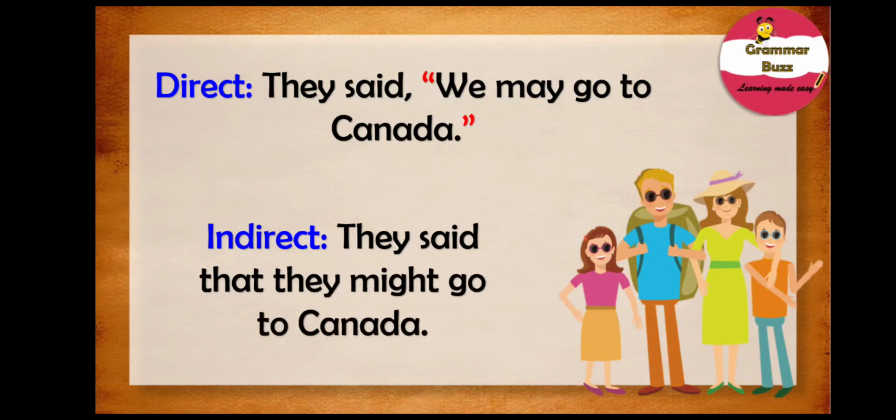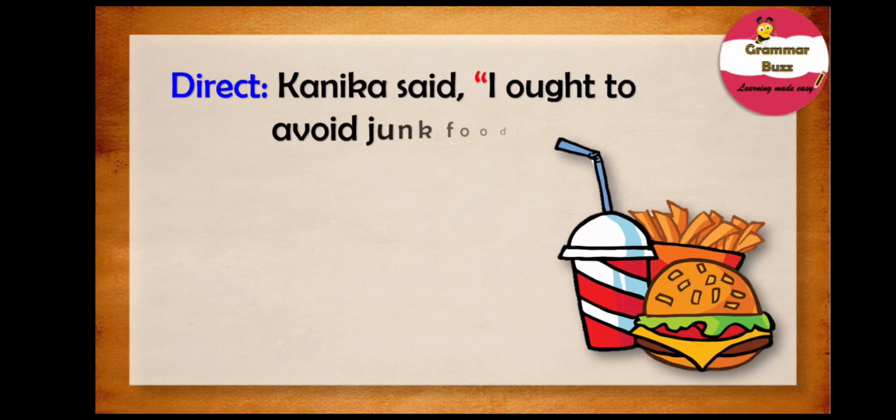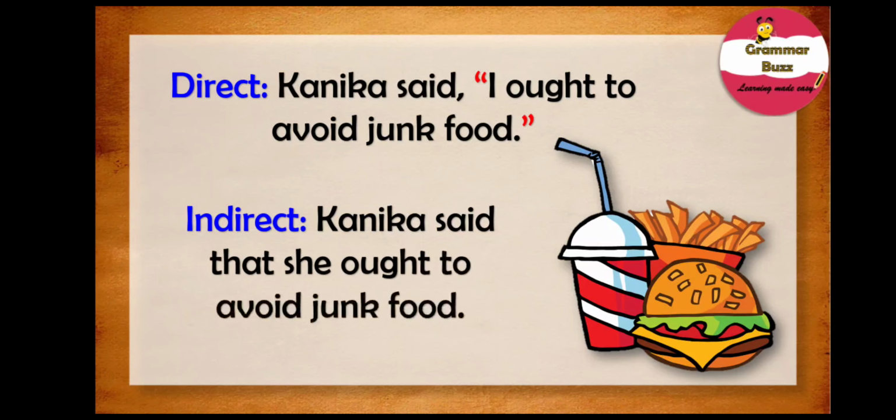Well, take a look at the next example, and that is, Kanika said, I ought to avoid junk food. So what about this one? How will you convert this to indirect speech? Have you found out? Have you done it? I bet you have. So let's check our answers. And that is, Kanika said that she ought to avoid junk food. Hey, great job. That was a real good job that you did.